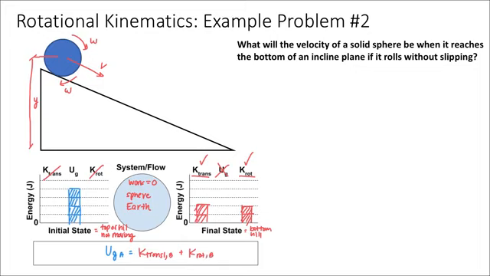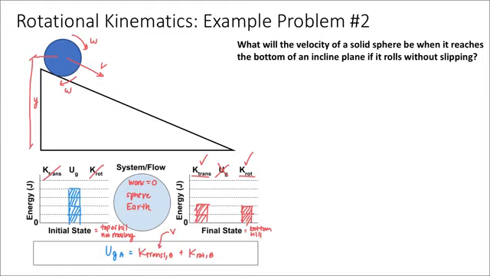This is my energy conservation equation that I can use now to solve for the velocity of the sphere at the bottom of the hill, because I know that v is in here somewhere, and indirectly also in the rotational kinetic energy formula, which we'll see in a moment.